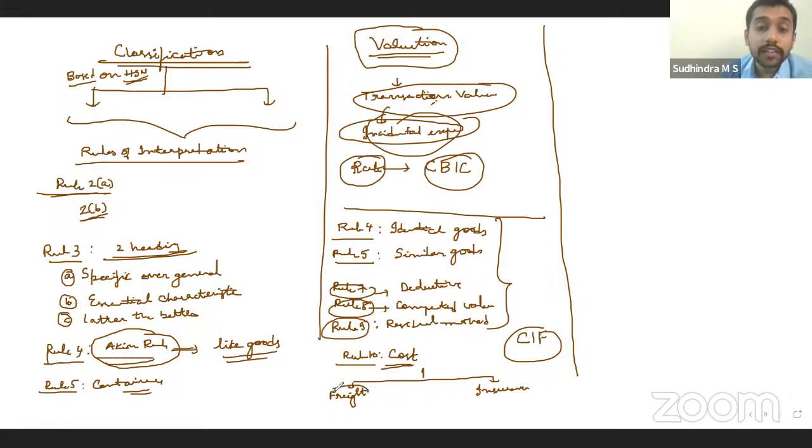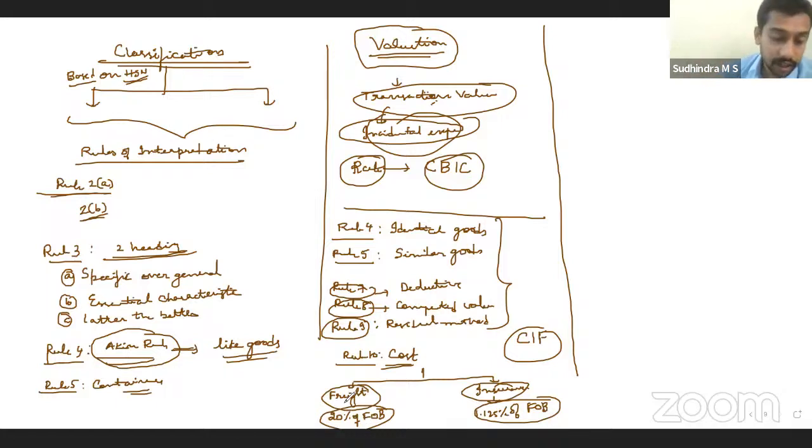However, if cost of freight is not ascertainable, then it should be considered as 20% of FOB. If insurance is not ascertainable, it should be considered as 1.125% of FOB. Right? These two percentages are important, as calculations can be asked. So 20% of FOB, 1.125% of FOB. Yes, these are some of the provisions for computation of value for imported goods.